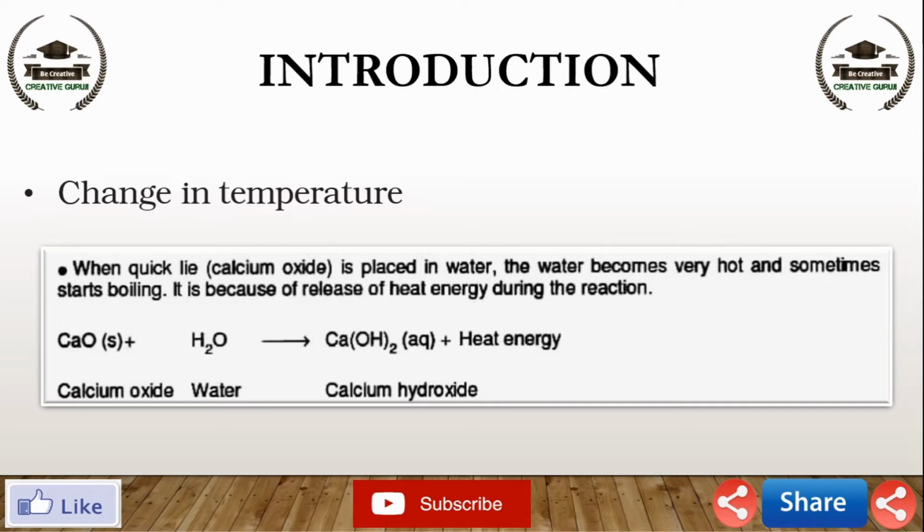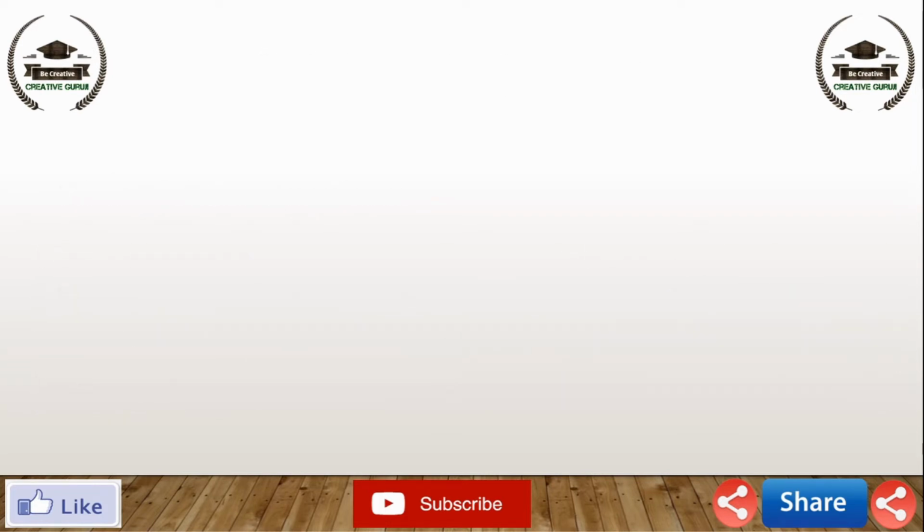As we observe the changes around us, we can see that there is a large variety of chemical reactions taking place around us. We will study about the various types of chemical reactions and their symbolic representations in this chapter. Before going to chemical reactions and types of chemical reactions, first of all, understand some basic terms like chemical equations.